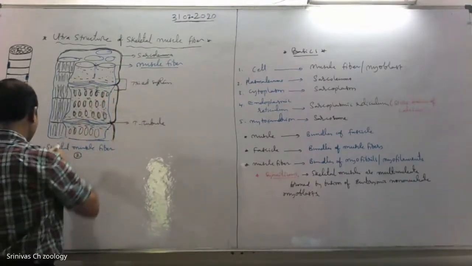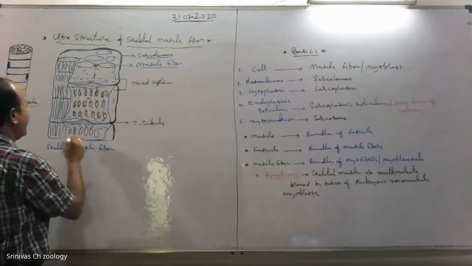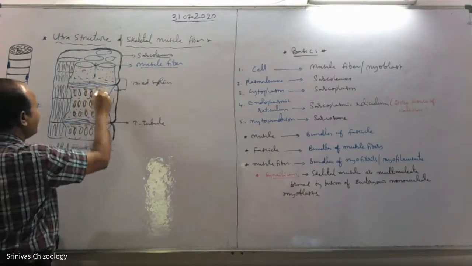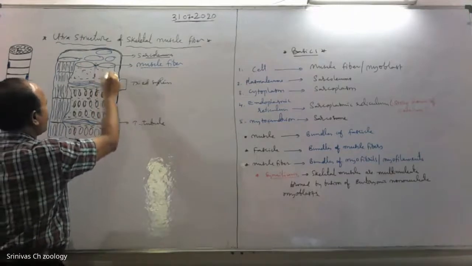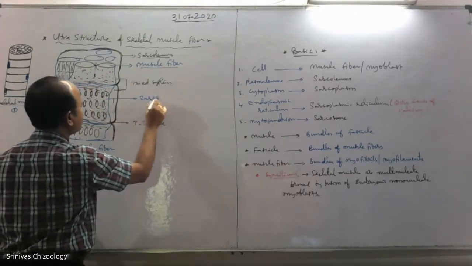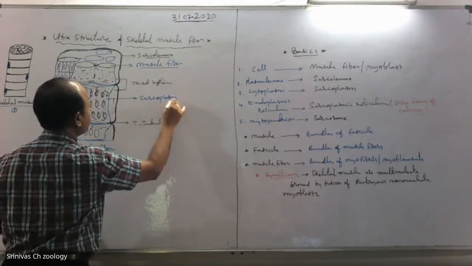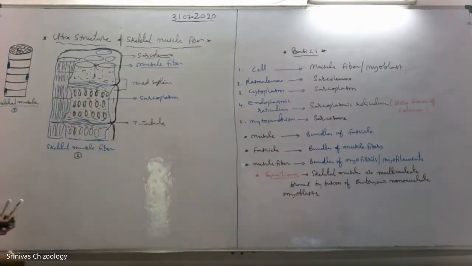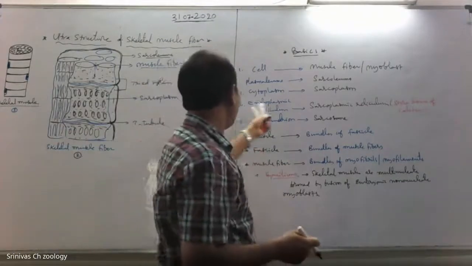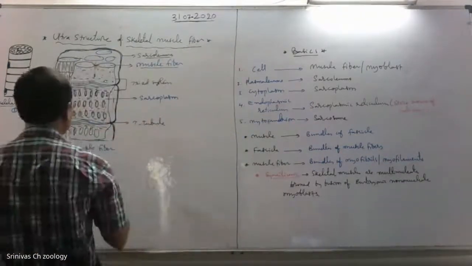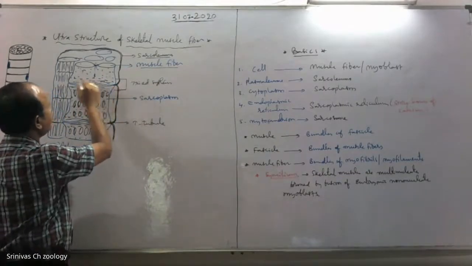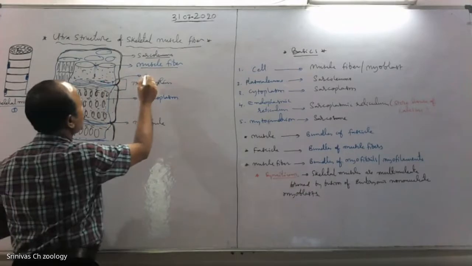And the sarcoplasmic reticulum, which is the endoplasmic reticulum of muscle tissue, is called the sarcoplasmic reticulum. Define sarcoplasmic reticulum.